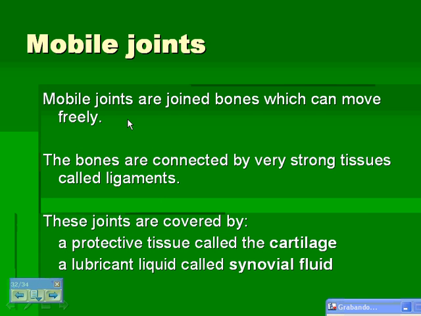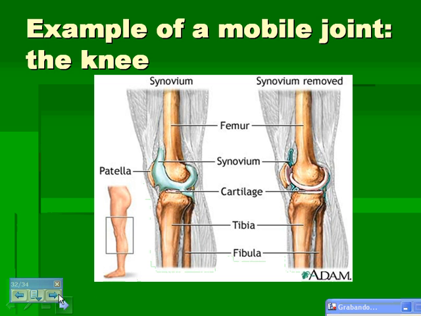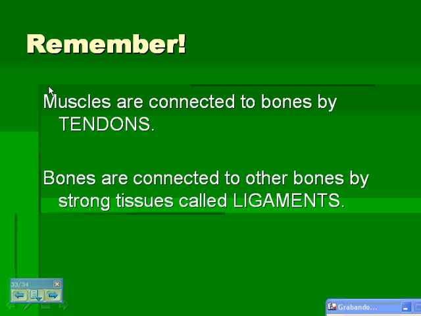Mobile joints are joined bones which can move freely. The bones are connected by very strong tissues called ligaments. These joints are covered by a protective tissue called cartilage and a lubricant liquid called synovial fluid. Here we have an example of a mobile joint, which is the knee. So here we have the protective cartilage and the synovial fluid here. Remember, muscles are connected to bones by tendons, and bones are connected to other bones by strong tissues called ligaments.